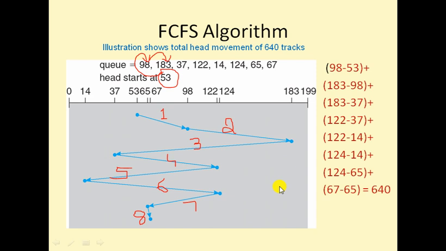Coming to the advantages, the implementation is very easy because we are using the queue data structure, and there is no starvation for this algorithm. The head is moving in the forward direction, backward direction, again forward. It looks like a zigzag manner. So that is the only problem. The head movements will increase, but there is no starvation. So that is about the FCFS algorithm.